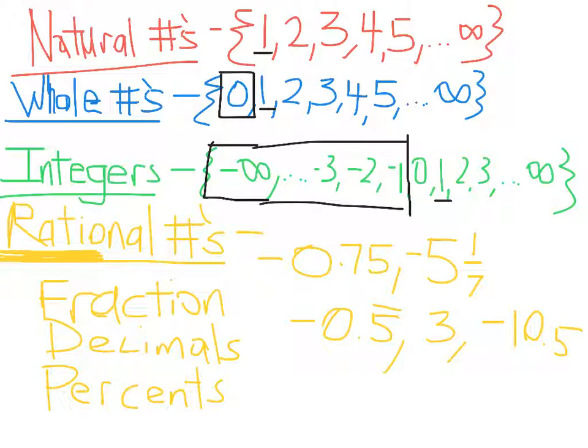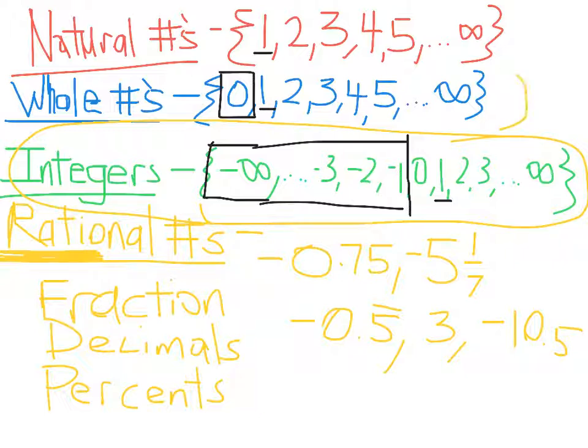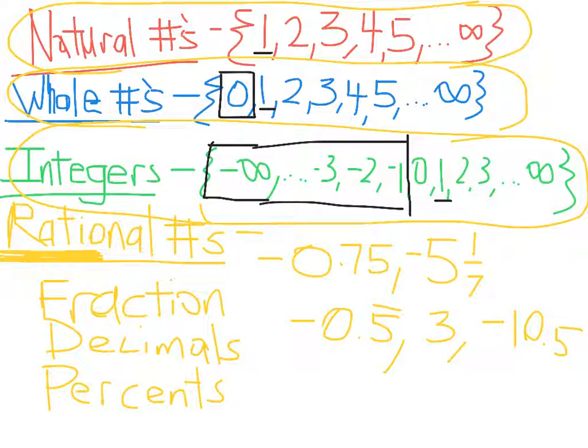Every number that you've ever heard in your life is a rational number. So there's no limit to the number of things that you already know so far that are rational. And then what you also know is that all the integers are also rational, which means all the whole numbers are rational, which means all the natural numbers are also rational. So every number you see on there is a rational number.